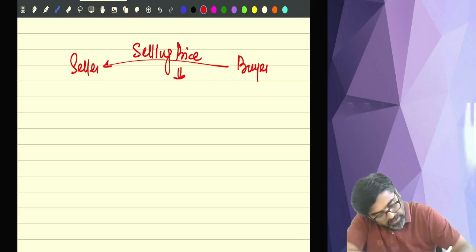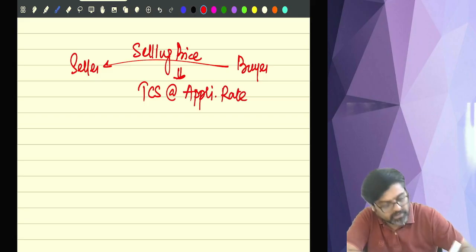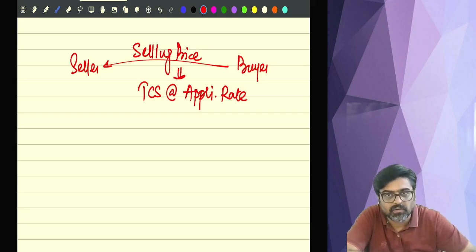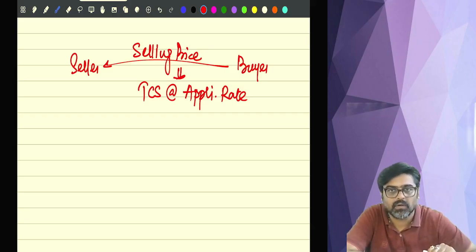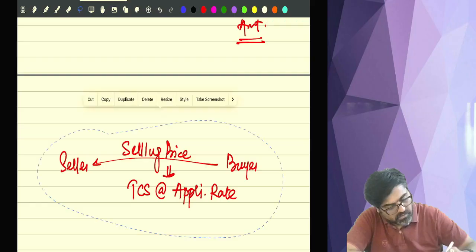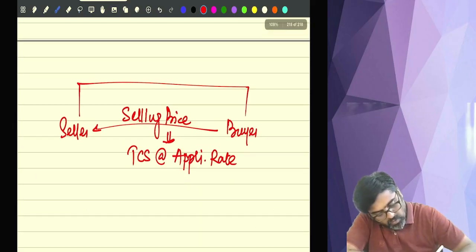So along with the selling price, the seller is also required to collect TCS at applicable rates. But the applicable rate is important and will be charged only if the buyer has given the PAN to the seller.